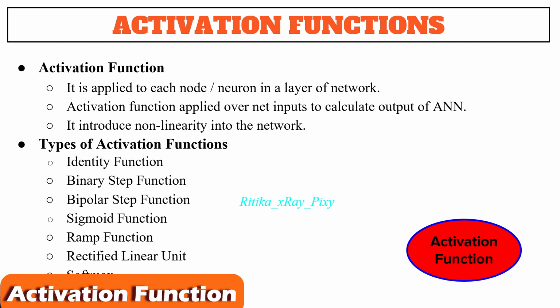Activation is applied to each node in the layer of the network, and it is applied over the net inputs to calculate the output for the artificial neural network. Here we have different types of activation functions: identity, binary, bipolar, sigmoid, ramp, rectified, softmax, that we will discuss one by one.